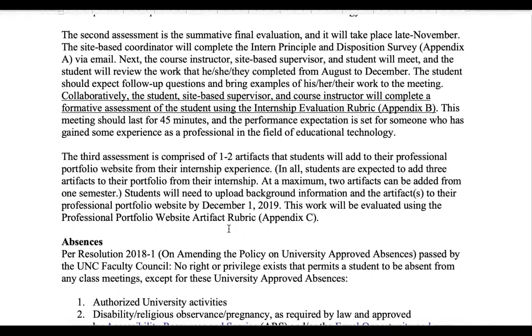to 2 artifacts that you'll include in your professional portfolio website that we're building in EDUC 767, which is Seminar 1. Now, these artifacts can be whatever you would like them to be as long as they reflect the work you are doing in the internship and they show or highlight your abilities, your competencies, or the way you're able to use the design thinking principles to achieve a product.